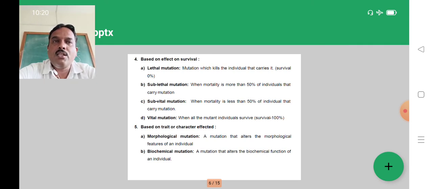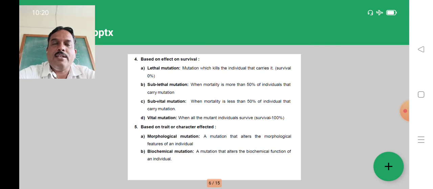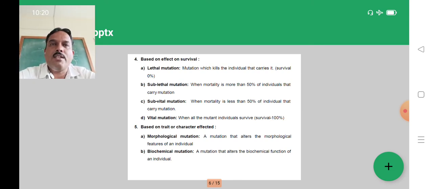In case of sublethal mutations, more than 50% of the individuals that carry the mutation will die. In case of subvital, less than 50% mortality, that is the death of individuals or plants, we have to observe. And vital mutations, that is all the individuals survive. So in plant breeding, vital mutations are used in the development of different varieties by mutagenic breeding.